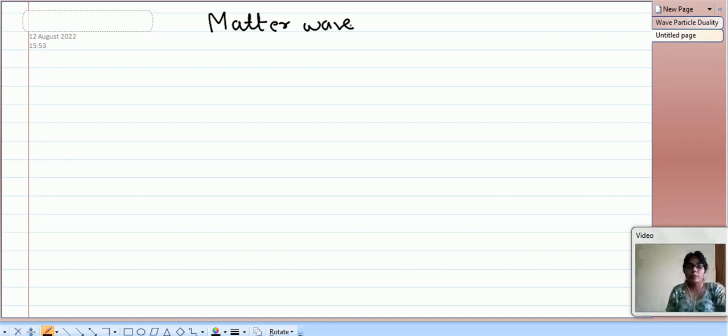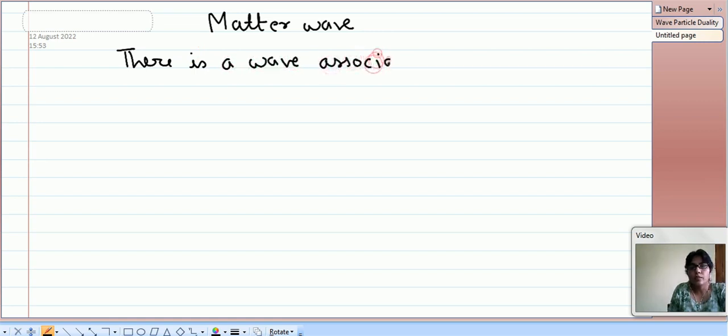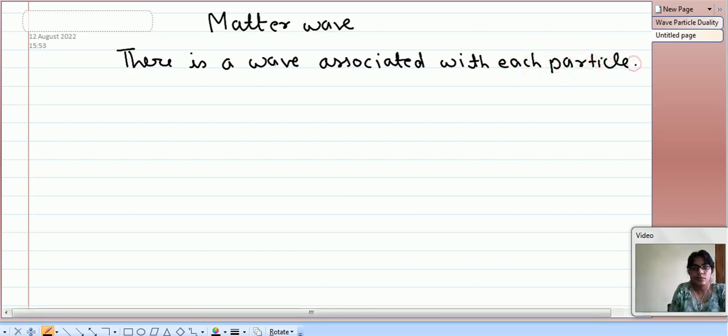Based on the same wave particle duality, we can say that there is a wave associated with each particle, and such wave is termed as matter wave.